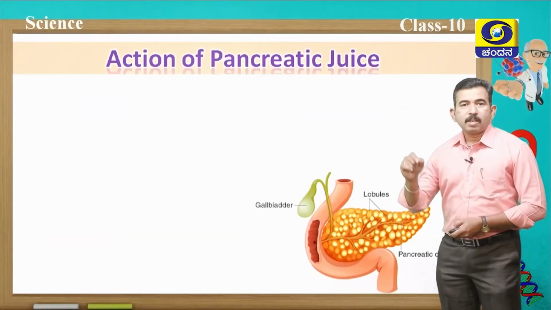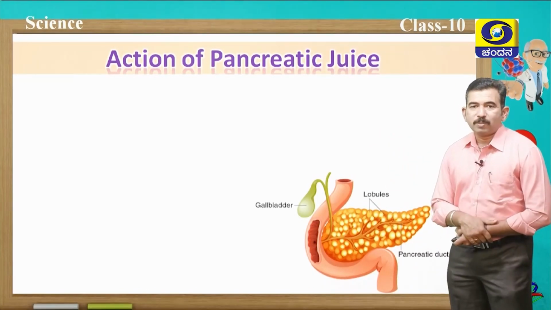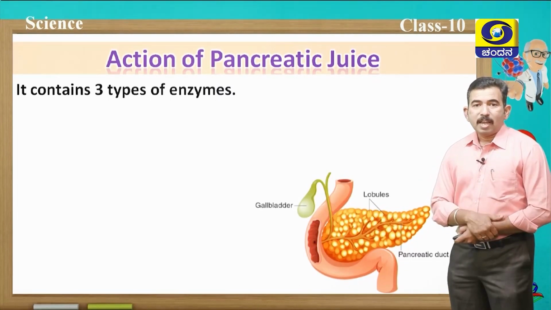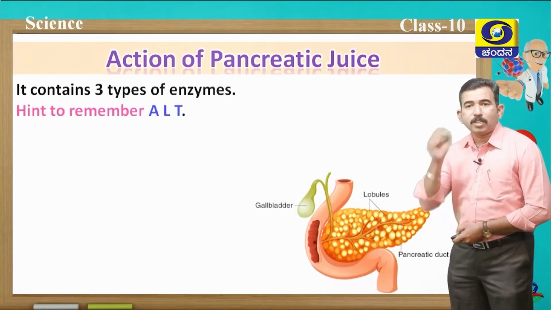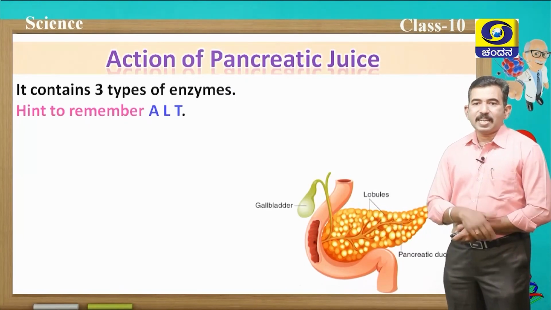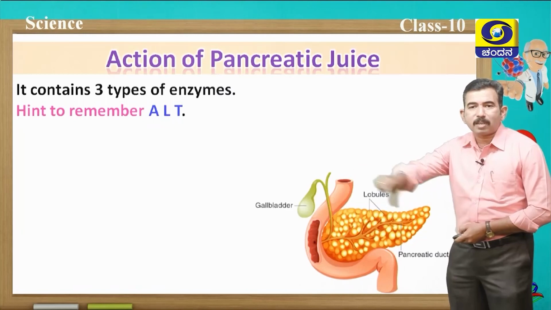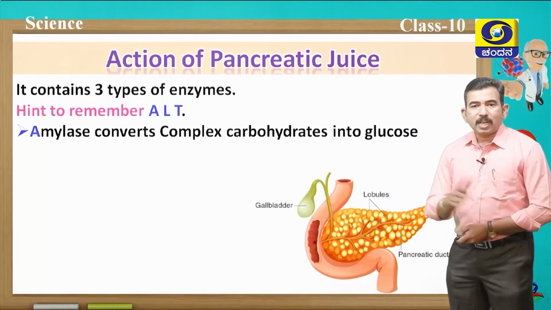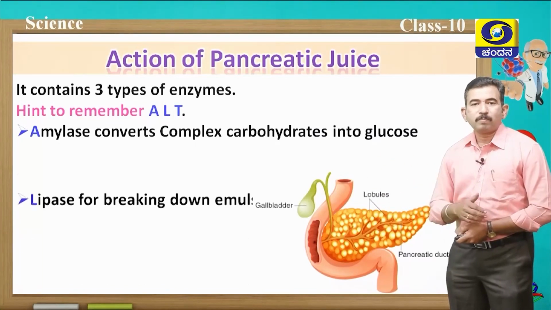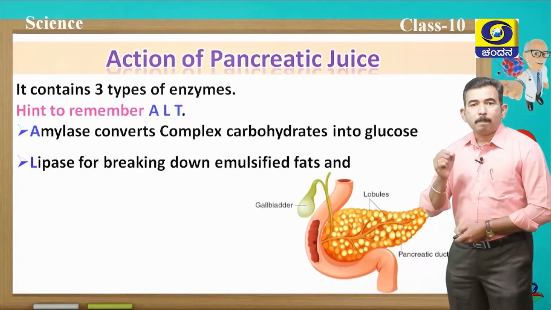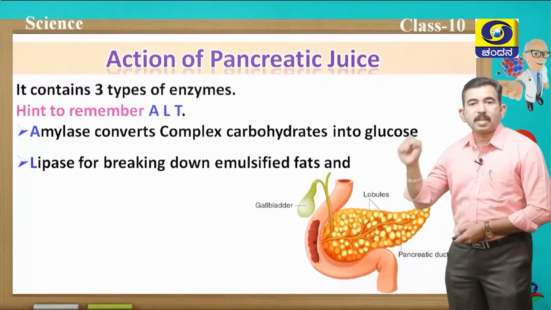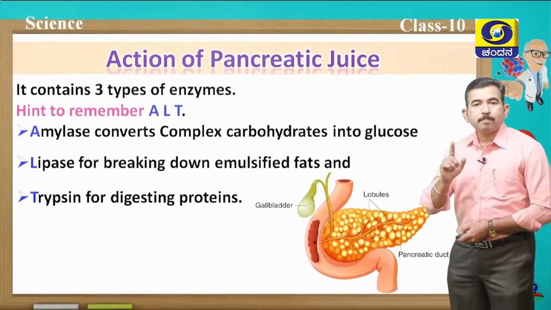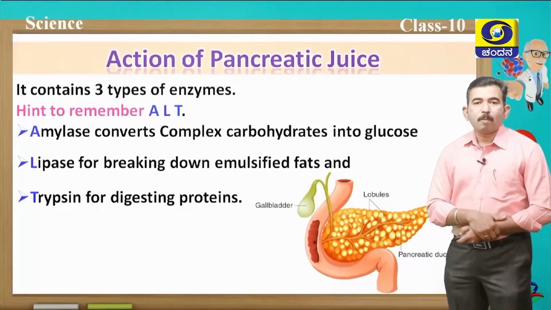Next, let us study the action of pancreatic juice. Of course, pancreatic juice contains three types of enzymes. Again, I am going to give you a small hint to remember, that is ALT, the Alt button, which is commonly present on your computer keyboard. Remember that ALT. A for amylase, which converts complex carbohydrates into glucose. L for lipase, which breaks down the emulsified fats or helps in the digestion of fats. And the third one is T, that is trypsin, which helps in the digestion of proteins.